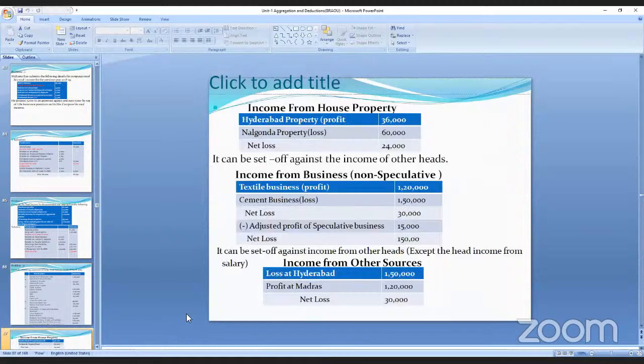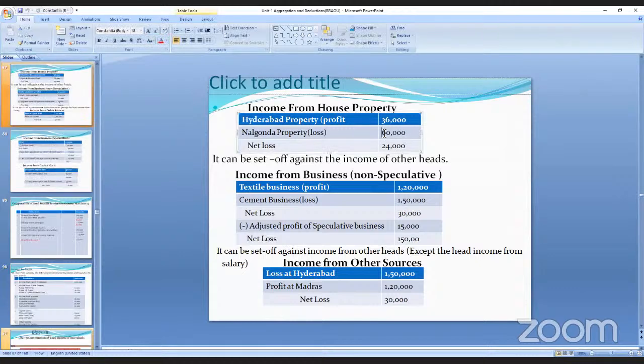Now we'll see the solution. Income from house property. How much? Income from house property is a profit of 36,000. Nalgonda, he has a loss of 60,000. So net loss, how much still? How much does he have to carry? 24,000. Got my point?